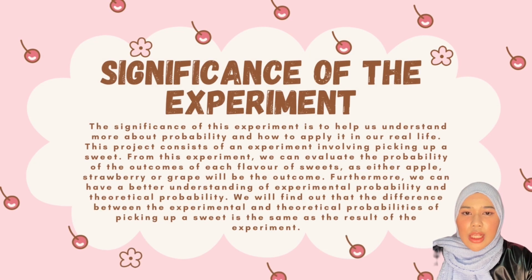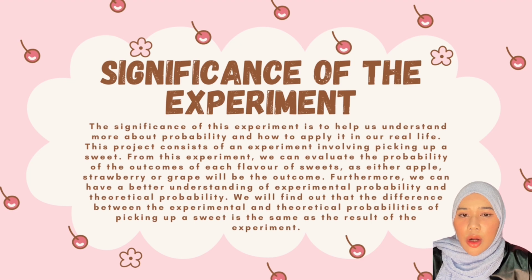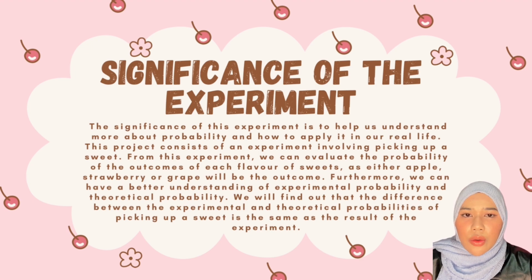The significance of this experiment is to help us understand more about probability and how to apply it in our real life. This project consists of an experiment involving picking out a sweet. From this experiment, we can evaluate the probability of the outcome of each flavor of sweet, as either apple, strawberry, or grape will be the outcome. Furthermore, we can have a better understanding of experimental probability and theoretical probability. We will find out the difference between the experimental and theoretical probabilities of picking out a sweet, the same as the result of the experiment.